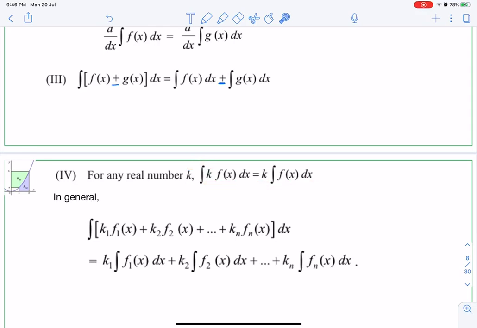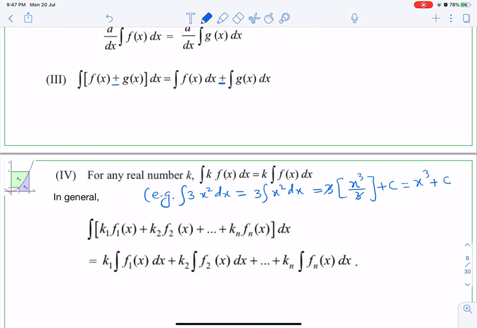So for example, I'll write here, for example, integral 3x square dx. What can you do? Bring 3 out and integral x square dx. Which in turn will be, x square will become x cube upon 3, because we add 1 to the power and divide by that resultant power. And of course finally we have to add one constant of integration. So this 3 and this 3 will cancel each other. So x cube plus c.